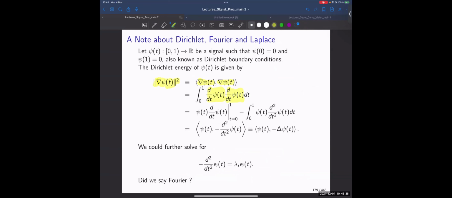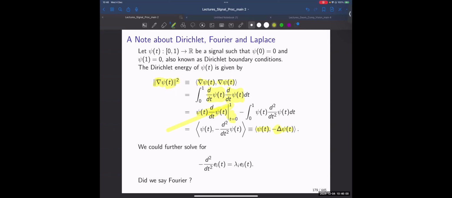And by integration by parts, I can get rid of the first part, since this would be equal to 0 because of the boundary conditions. And what I get is nothing but the inner product between phi and the Laplacian with a minus sign that operates on the function itself.